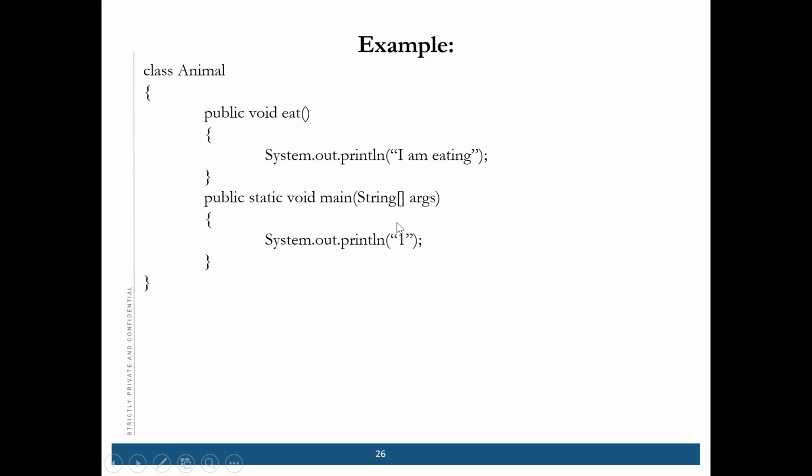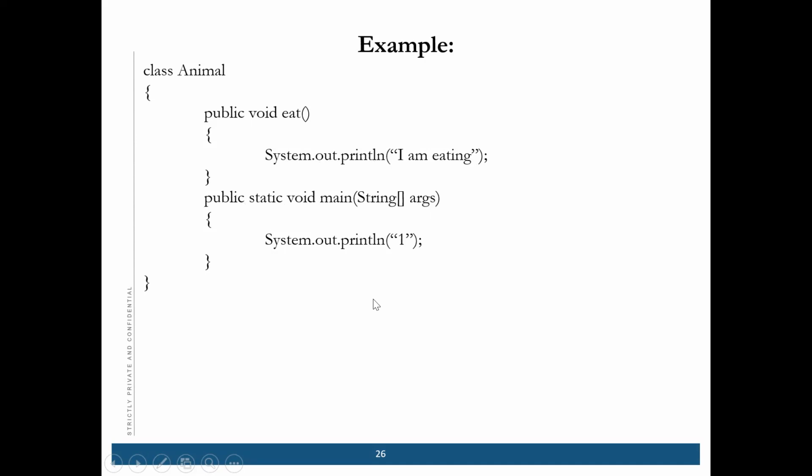Then there is a main method where I am printing 1. What will be the output? 1. Correct. Why? Because the eat method is not called. We have not called this method, and the Java compiler will check only the main method. It will not go to any other method if it is not called here.